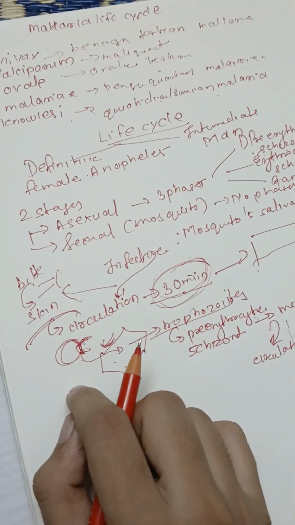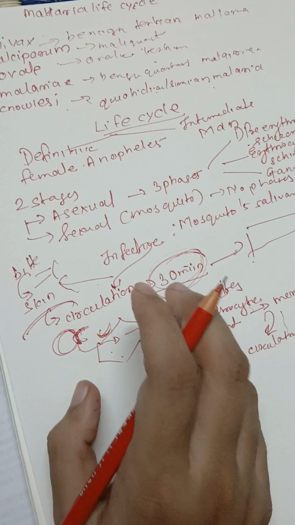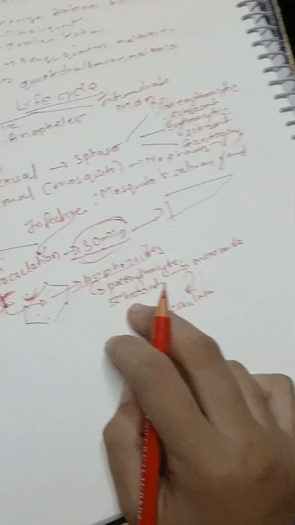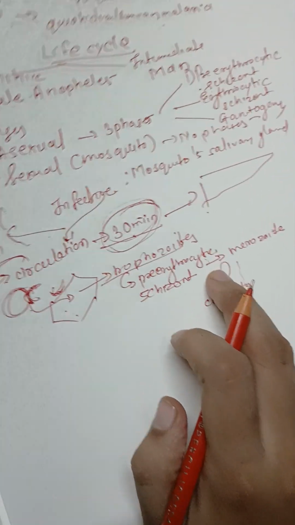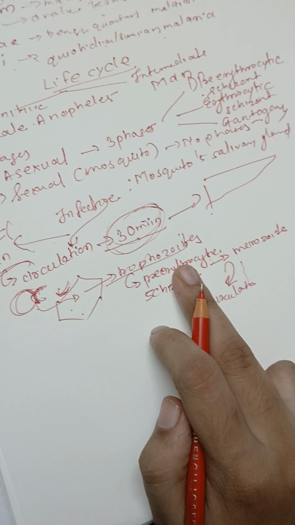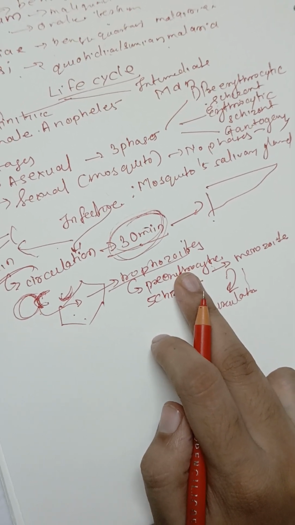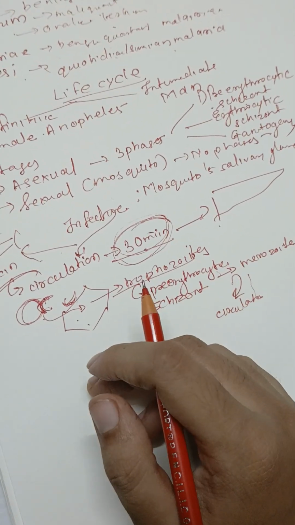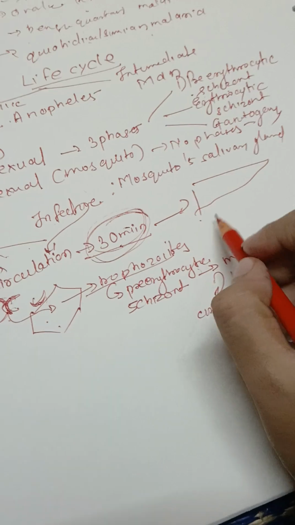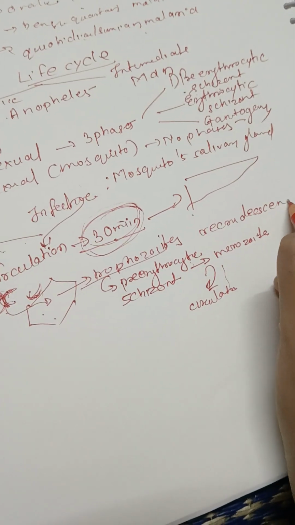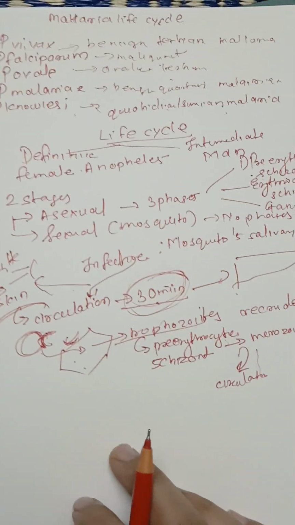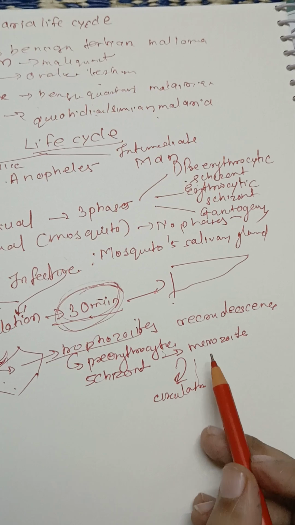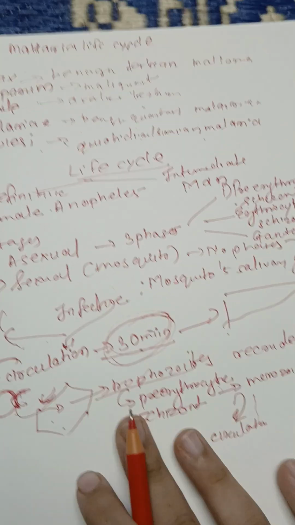One more thing in this stage is that it's not necessary that every trophozoite gets transformed into a pre-erythrocytic schizoid and then into merozoites. Some trophozoites remain dormant and they will again cause a relapse of the malarial infection, which is known as recrudescence. I'm so sorry for the page turning, but this term is called recrudescence. Now merozoites have entered the circulation, and this stage is done.